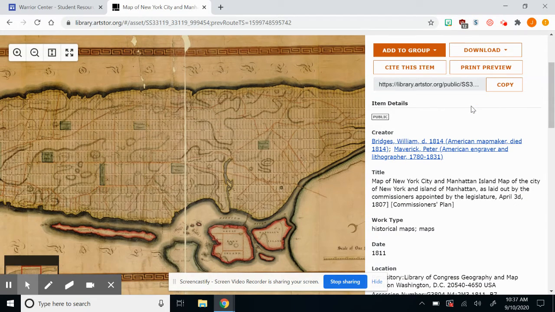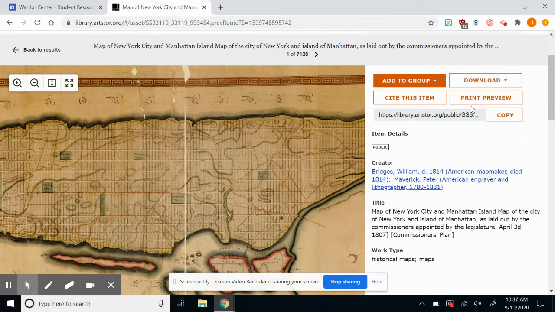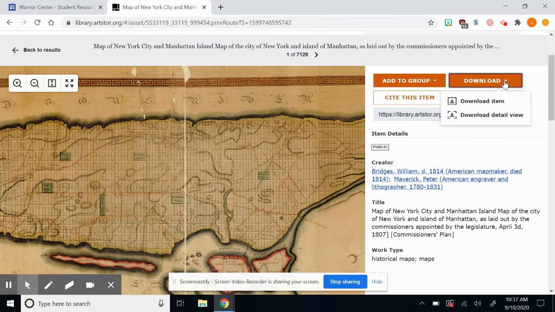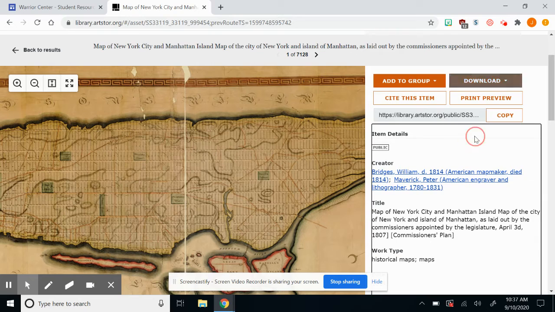So I've decided that I want this image. This is something that I want to include in my assignment or in my project or paper. So how do I go about including it? Well, we can add this to a group. You can create a group of images in ARTSTOR if you would like to. You can download the image, which is what I would suggest doing, so therefore you have a hard copy of this image saved somewhere. Or you can print the item if you want to.